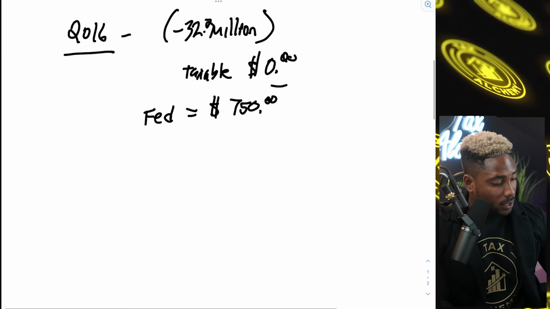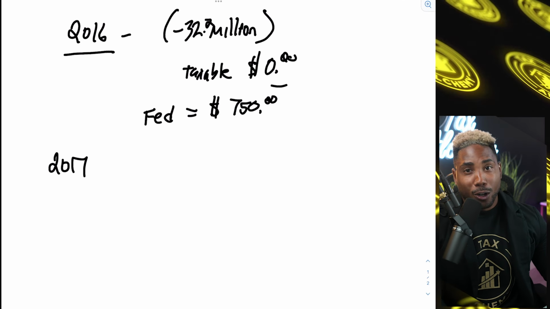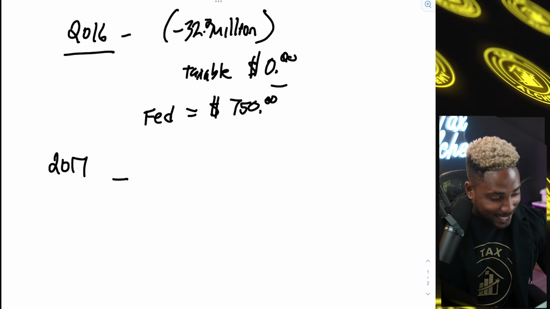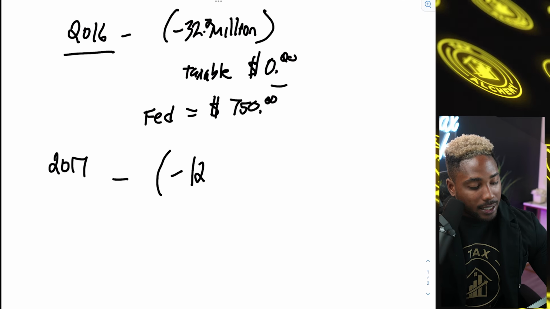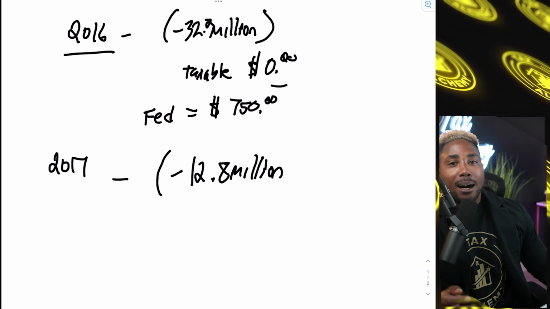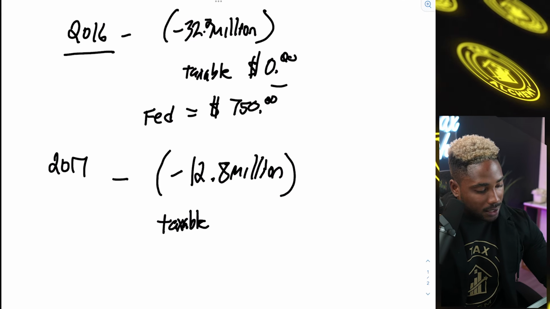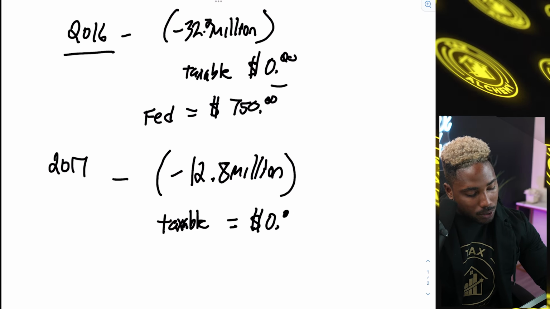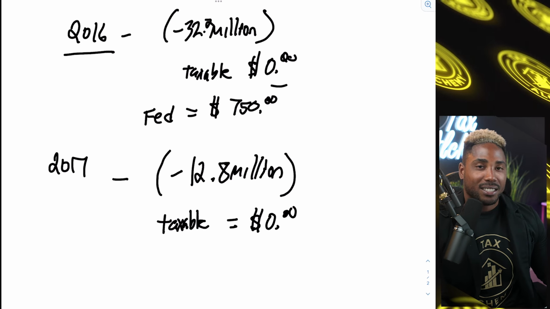Let's jump over to year 2017. Now that we're in year 2017, Trump declared negative, and I know you guys probably already knew that this was going to be another negative number. Trump declared negative 12.8 million in income, which means, of course, again, taxable income was $0. And here's what I want you to know about this year of 2017.